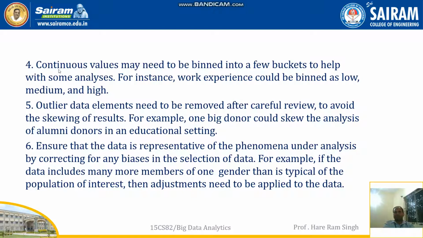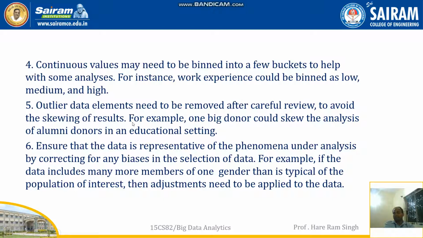Fourth point, continuous values may need to be binned into a few buckets to help with some analysis. For instance, work experience could be binned as low, medium, and high. Outlier data elements need to be removed after careful review to avoid skewing the result.